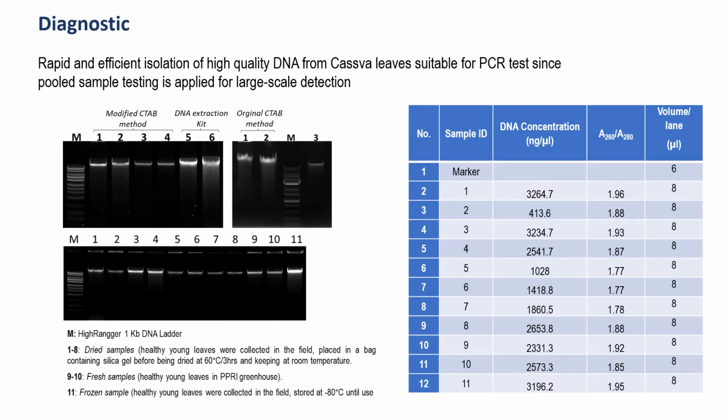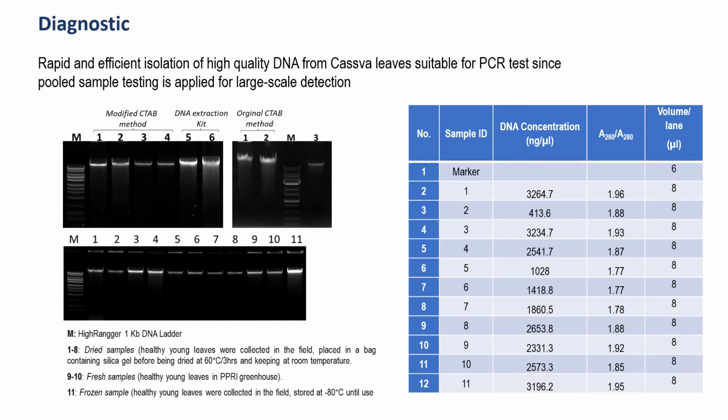I'm going to move to some activities in the laboratory. Diagnostics. In 2020, we tested some samples for CMD by PCR. Because of the large number of samples, we had to use the pooled sample method, but the results were not very good at all. From my experience, the bad PCR results were caused by DNA quality after extraction. That is why in 2021, we focused on finding a method for rapid, inexpensive, and efficient isolation of high-quality DNA from cassava leaves, suitable for PCR pooled sample testing. And now we have a complete protocol for this.